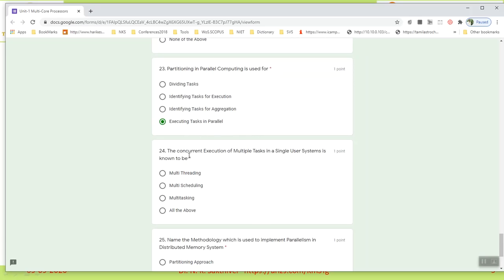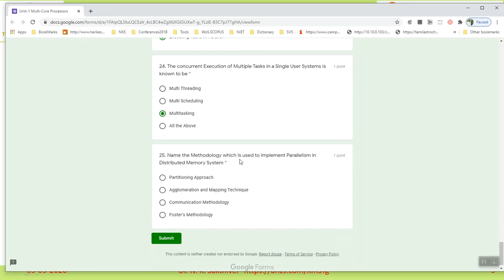Okay. 24th question. The concurrent execution of multiple tasks in a single user system is called what? Concurrent execution means multiple tasks, and that question is already here. So that answer is multitasking. Okay, so that is the 24th question over. And the last question, 25th question. Name the methodology which is used to implement parallelism in a distributed memory system. So which methodology helps to implement parallelism in a distributed system? Foster's methodology. Okay, Foster's methodology.